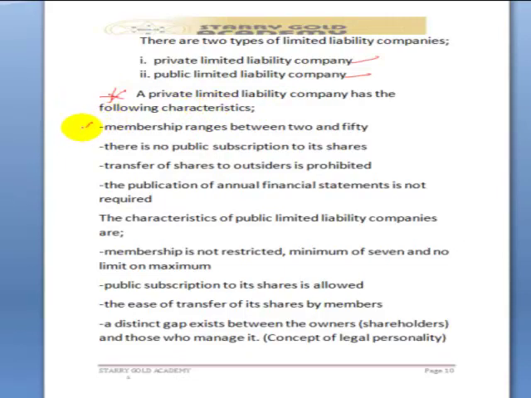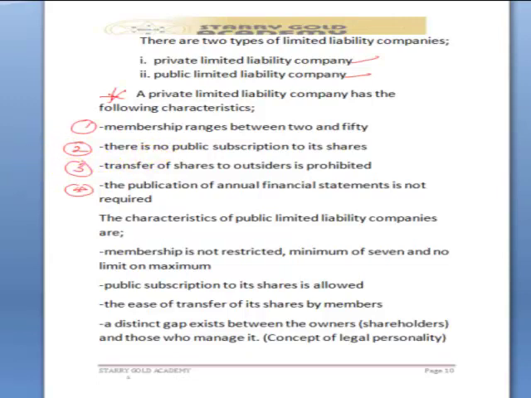1. Membership ranges between 2 and 50. 2. There is no public subscription to its shares. 3. Transfer of shares to outsiders is prohibited. 4. The publication of annual financial statement is not required. Those are the 4 characteristics of private limited liability company.